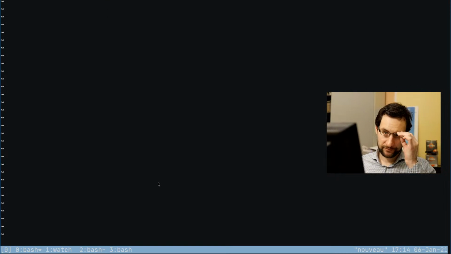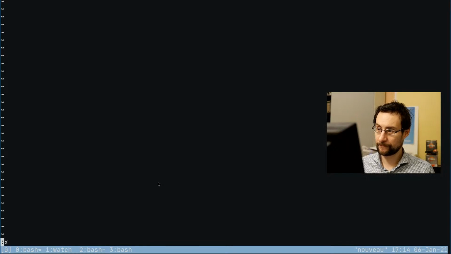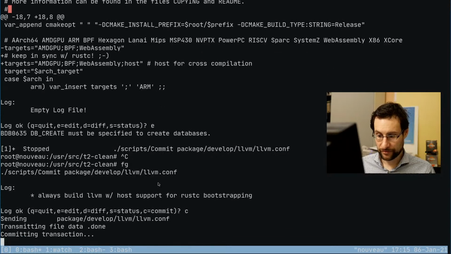So yeah, theoretically we should conditionalize this to not Hewlett-Packard and HPP API RISC, but always build with support for bootstrapping.